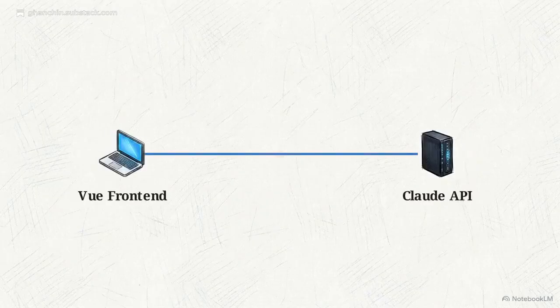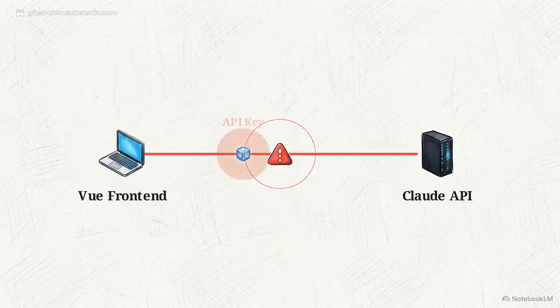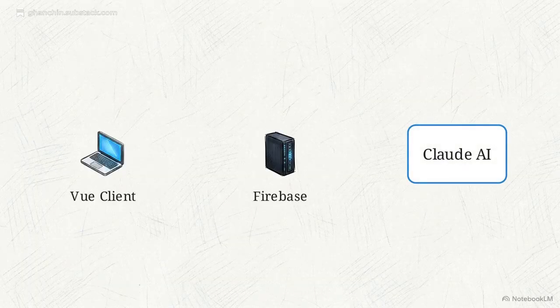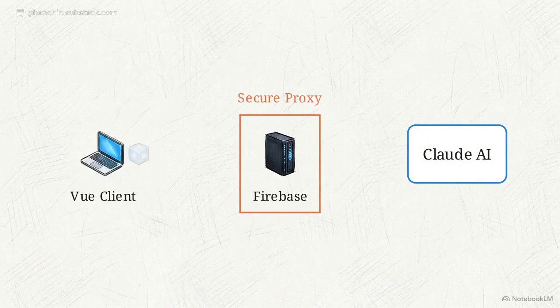But connecting this front end directly to the AI model presents a serious security flaw. Exposing LLM API keys within a client-side browser application gives anyone inspecting the code full access to those credentials. To secure the connection, we insert a Firebase Cloud function. This acts as an intermediary proxy layer, taking the user's input from the Vue client and securely routing it to the Claude Haiku API without ever exposing the key to the browser.